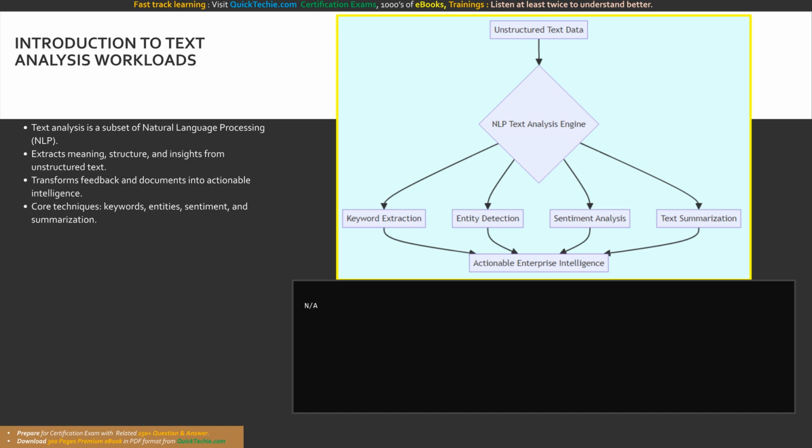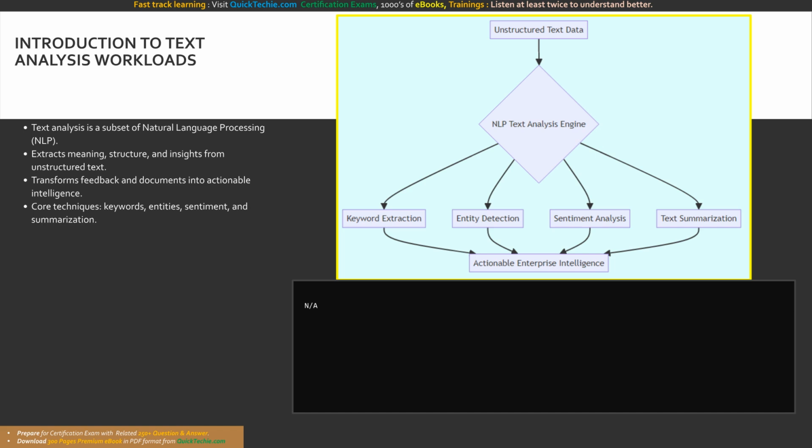Why is this workload so vital? Because modern organizations possess massive volumes of unstructured text data ranging from customer support tickets and social media posts to lengthy financial contracts and legal rulings. Without automated text analysis, transforming this unstructured data into actionable intelligence requires thousands of hours of manual human review. By orchestrating specific text analysis workloads, we can programmatically evaluate text at massive scale.